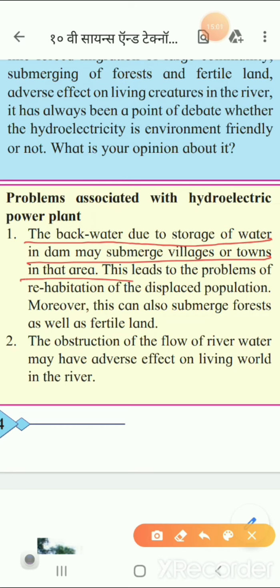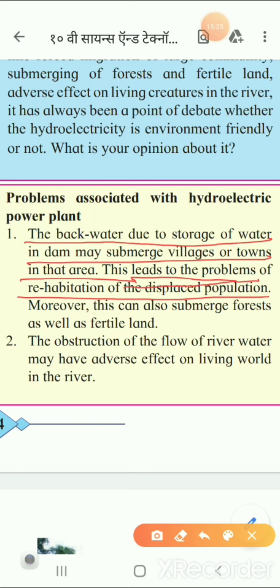When a bucket overflows, the water comes out and spreads all over. In the same way here also, when the reservoir is full, then backflow of the water can be there. This will lead to the problem of rehabilitation of the displaced population.